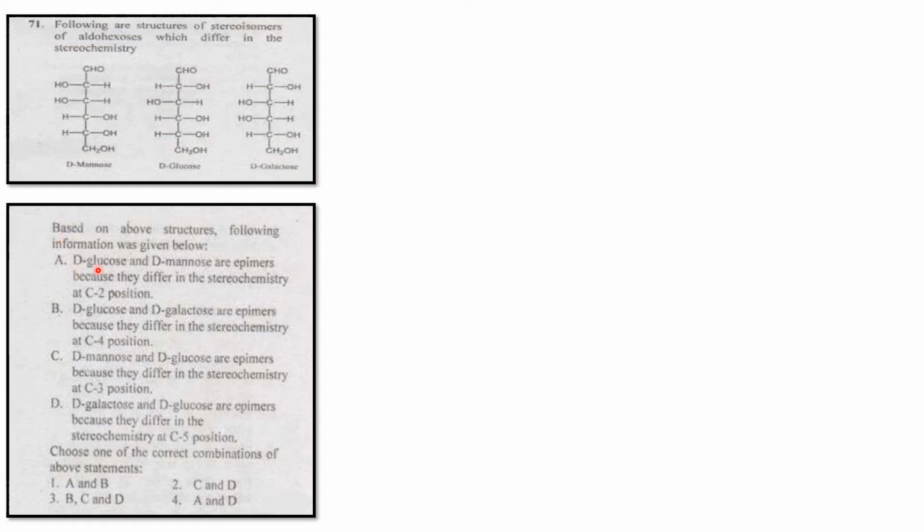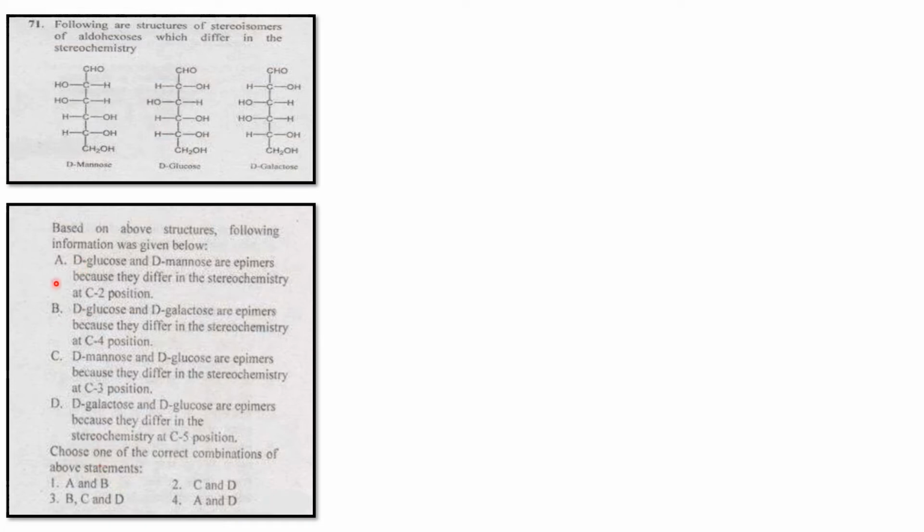D-glucose and D-galactose are epimers at the C4 position. D-mannose and D-glucose at the C3 position. D-glucose and D-galactose are the epimers at the C5 position. Choose the correct combination of the above statements. Which ones are correct? We want to choose the answer.